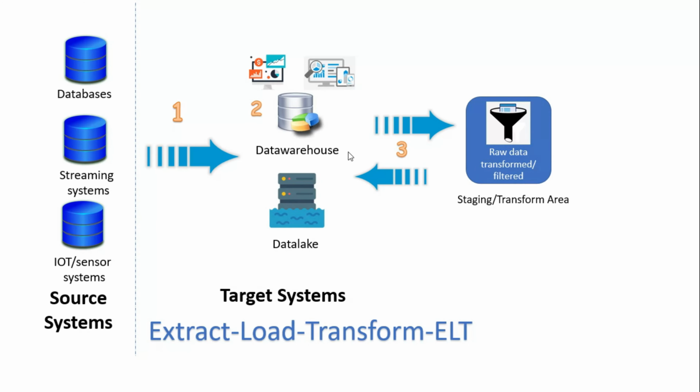Here what we can observe is that we have moved the compute power from the source system to the target system. In the source, we are just doing a select star, or just an ingestion. There is no complex operation or transformation performed on top of the source system. We are simply ingesting the data to the data lake, data warehouse or target system, and then in the target system we use its compute power or resources to perform the filtration or the curation part. So here we use the target system compute power. In ETL we use the source system compute power. That's one of the major differences.